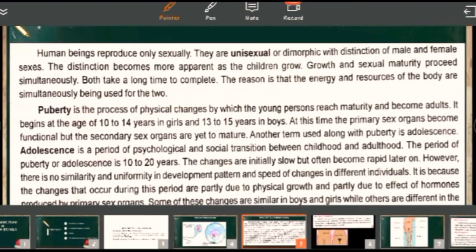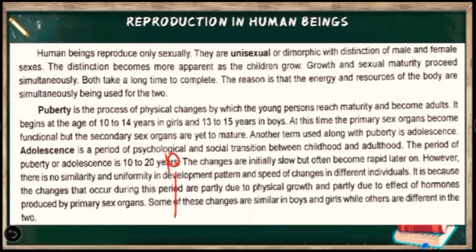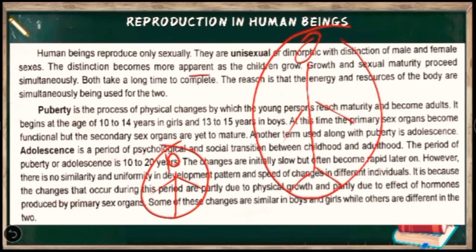That means, in order to attain sexual maturity, suppose this is a small child, the child will have to grow first. And after growth only, it is possible at a certain stage that it will attain puberty or sexual maturity, which we say. Why does it take a long time? See, for this small baby to grow into a matured human being, suppose a man or male, it takes lots of energy. Energy is required for this person to grow, and also to attain sexual maturity.